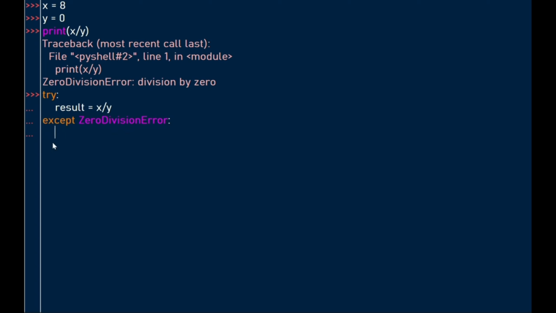Then we indent our code, and then we need to notify the user when the error occurs. So the try block is what is potentially most likely to give an error and what you're trying to do, and then the except block is what you're going to output to the user when that error occurs. So when the error occurs, we want to notify the user. We can even put the name of the error in the print function: you cannot divide by 0.